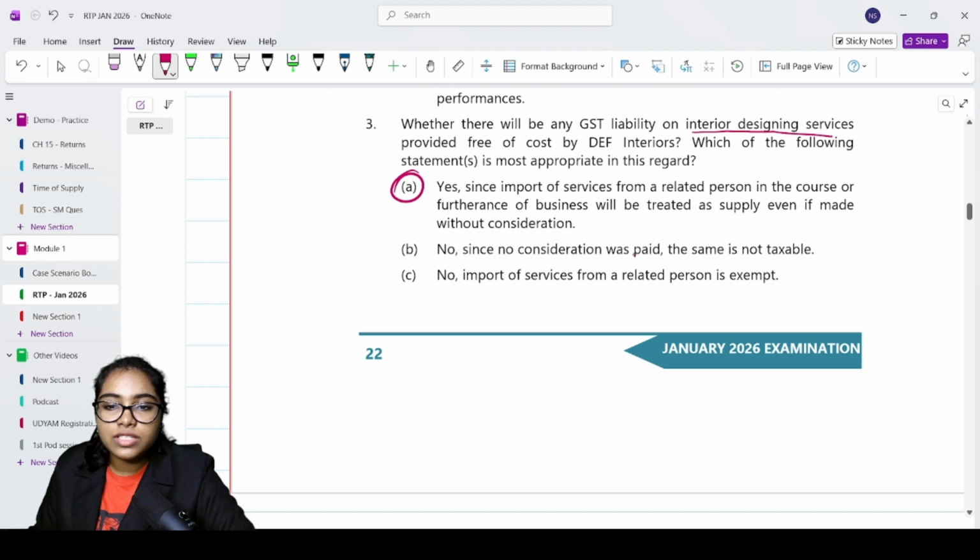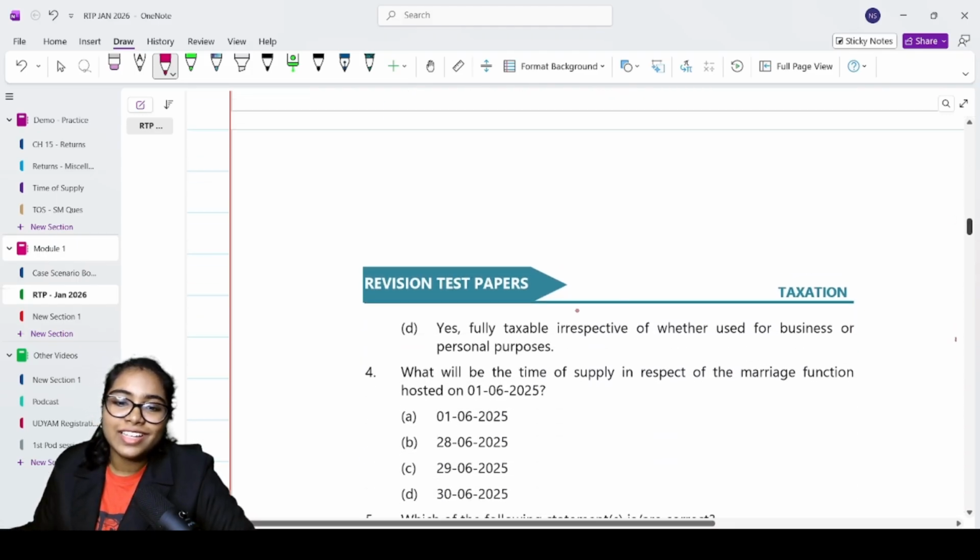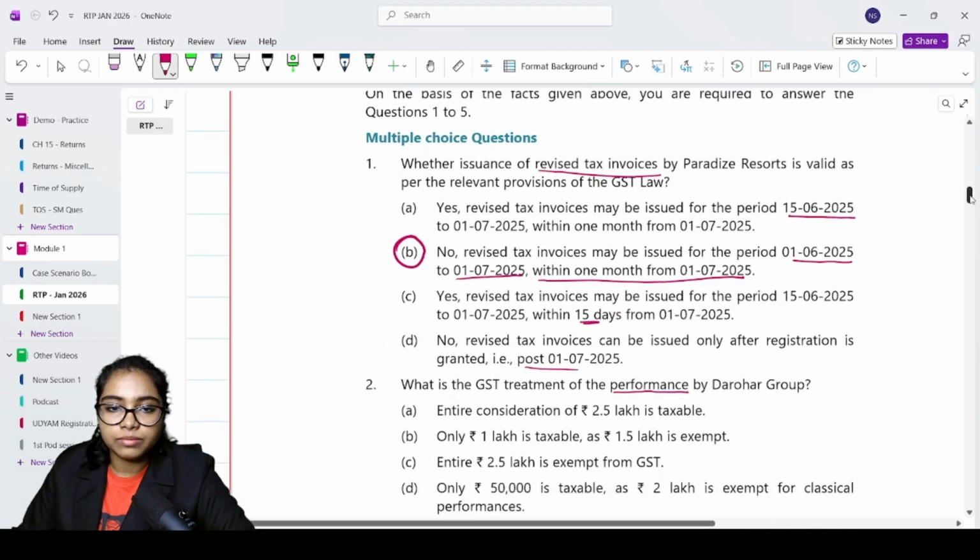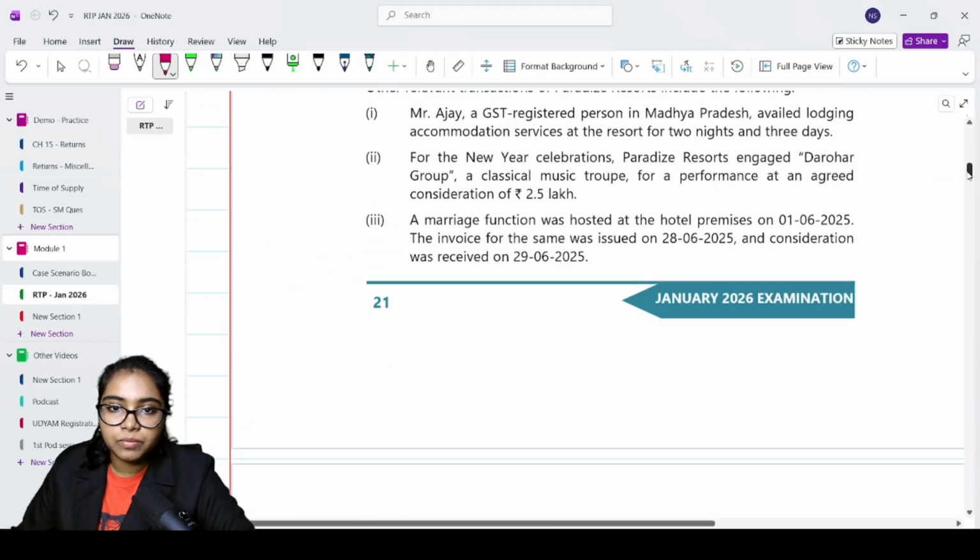Let's see. No, since no consideration was paid, the same is not taxable. No, this is not correct. Import of service from a related person is exempt. No, we did not learn anything like that. Yes, fully taxable irrespective of whether used for business or personal purpose. Wrong. Answer is A. Next.